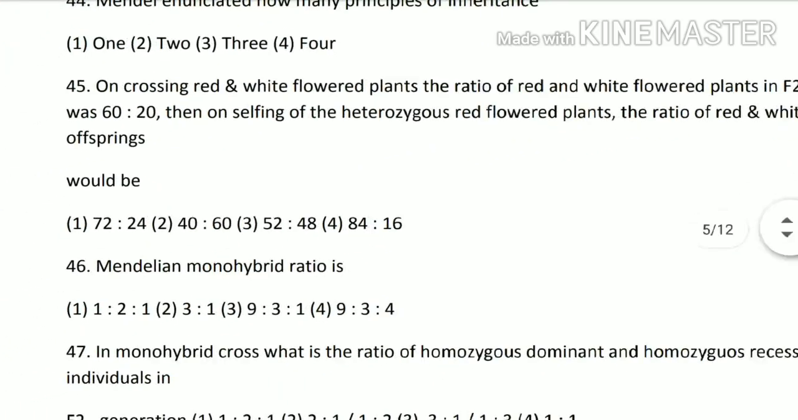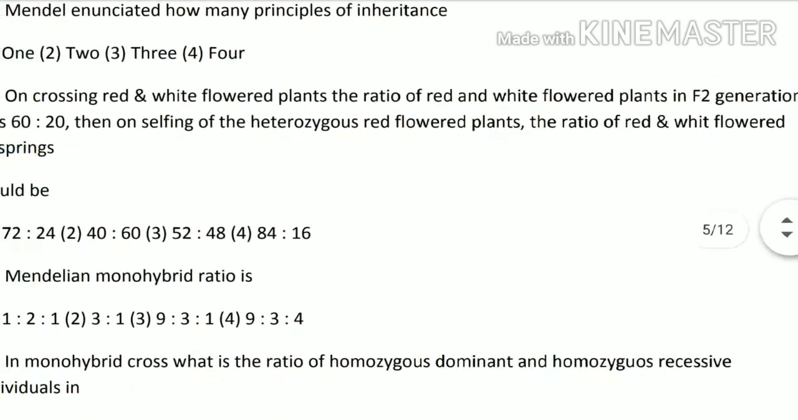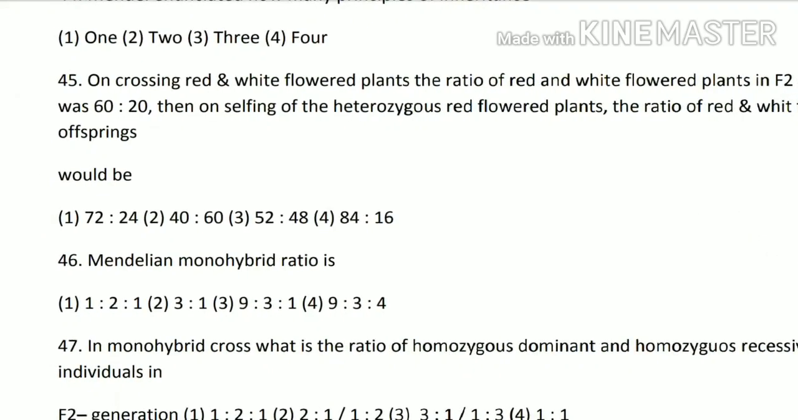Then on selfing of the heterozygous and red flowered plants, the ratio of red and white flowered offsprings would be. So ये भी आपको solve करके पता चलेगा. After solving this question, you will find that 72:24 will be the answer. That means option number 1 is the correct option.